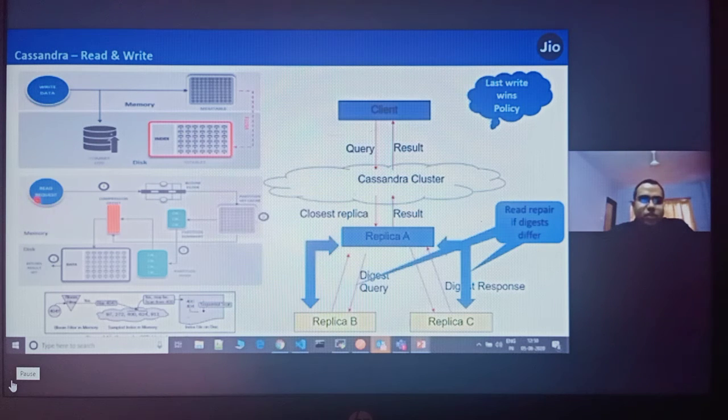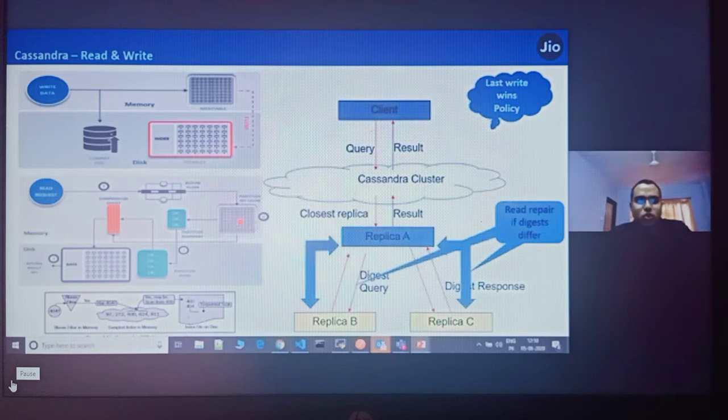In a read request, whenever a query comes to read data in Cassandra, it goes to the bloom filter, which I just explained. It's a probabilistic data structure that knows which node must have the data, though it's not 100% sure, which is why I always say it's probabilistic. Then the read goes to the partition key cache, a global cache where all the primary keys are there.